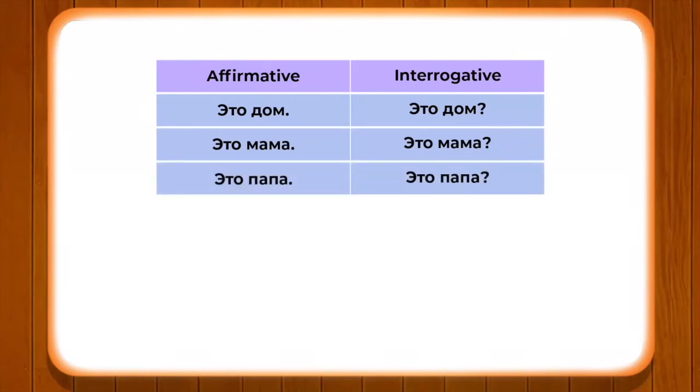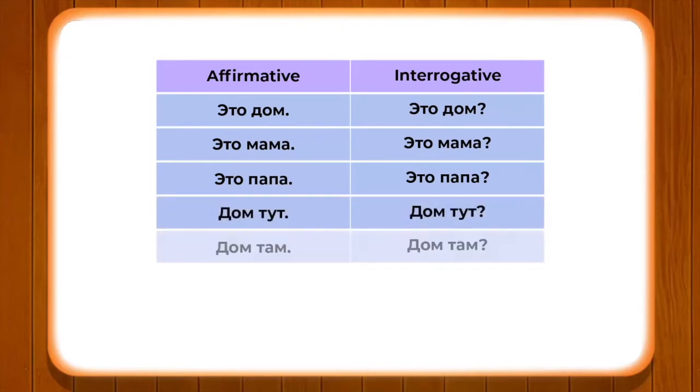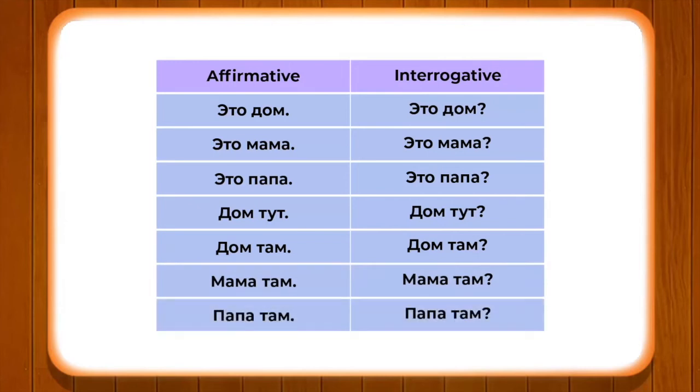Now look at the interrogative. "Eta dom?" "Eta papa?" "Dom tam?" "Papa tam?" These different sentences are categorized as affirmative and interrogative. I hope with the help of such examples, you will be able to make your own list of simple sentences and then differentiate them as affirmative or interrogative.